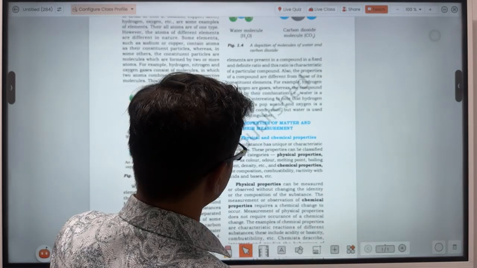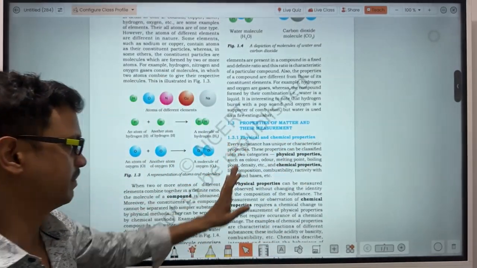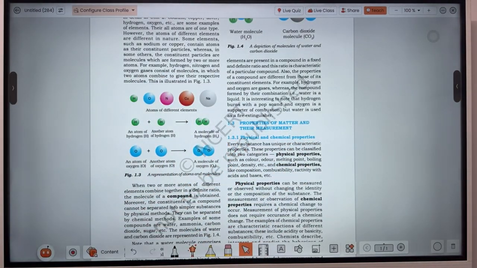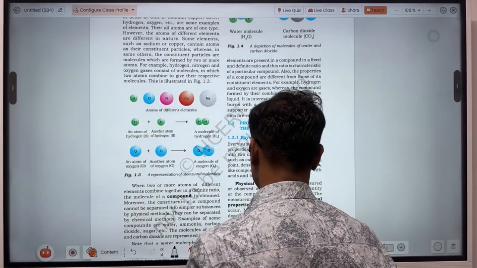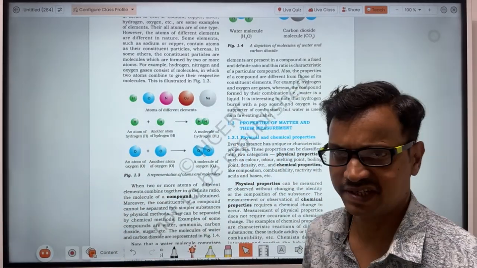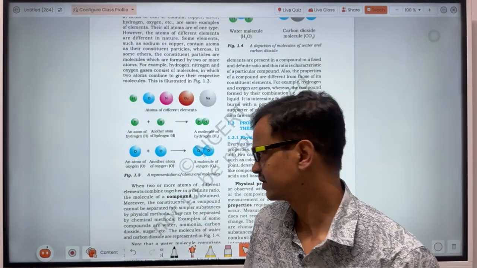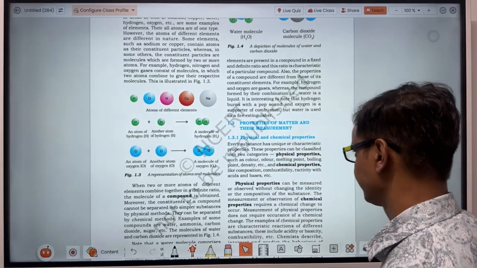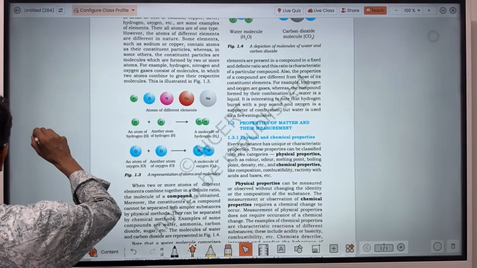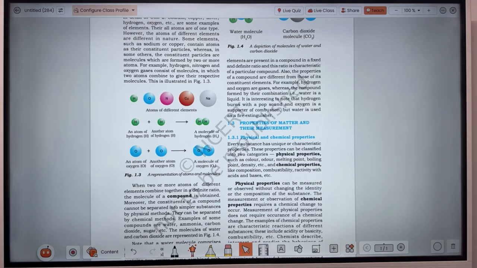Then after this comes the properties of matter and their measurement. The parameters will be temperature, pressure, and so on. There are two kinds of properties here.